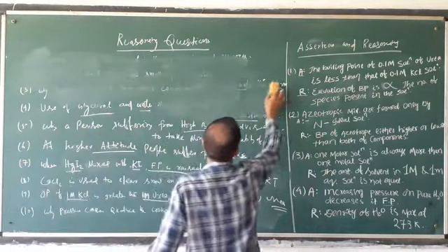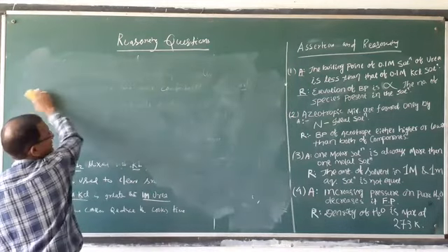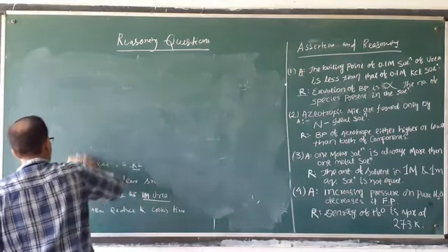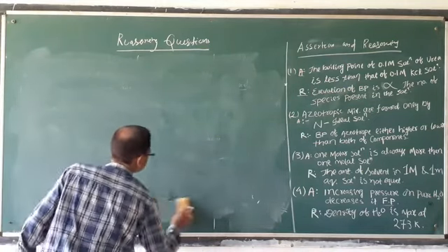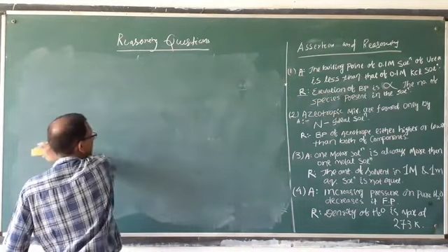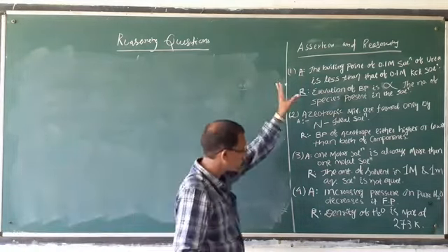Assertion and reason is also an understanding level question. So before writing the answer, read all the assertion and reason carefully.